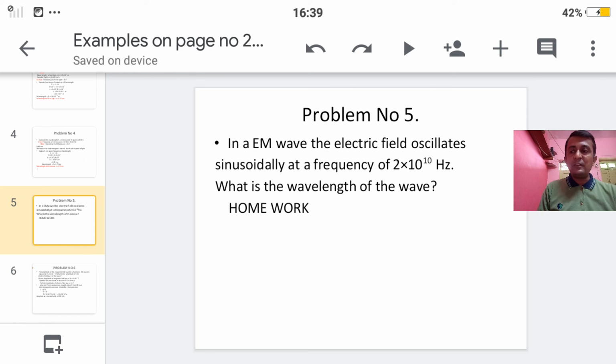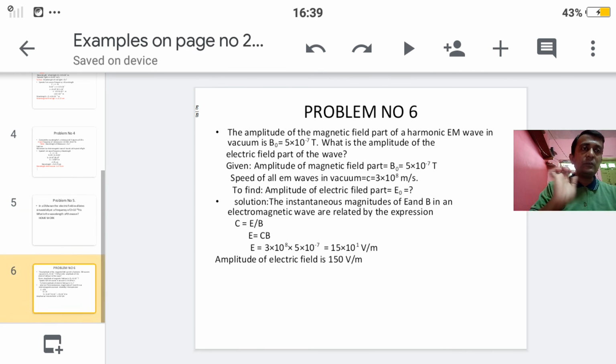अगेन लैम्डा इज इक्वल टू सी बाय न्यू. देखो सी का वैल्यू कितना होता है? 3 into 10 raised to 8. न्यू इज 2 into 10 raised to 10. 10 को ऊपर शिफ्ट कर दो. 8 minus 10, that is 10 raised to minus 2, and 3 by 2 is nothing but 1.5. Okay, so student, this example you try. This example is for homework. Now see the next one.